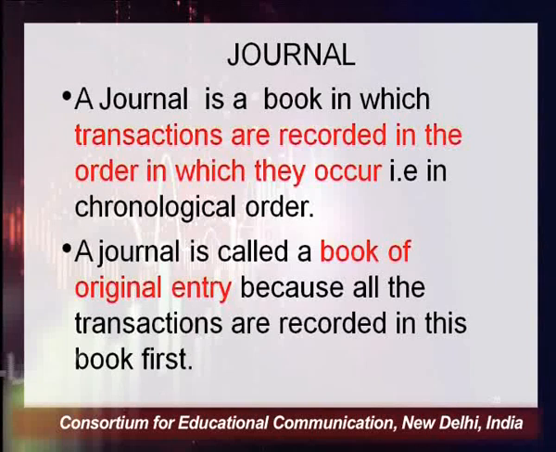Let's come to the journal. What is journal? A journal is a book in which transactions are recorded in the order in which they occur, that is in a chronological order. A journal is called a book of original entry. Why is it called a book of original entry? Because all the transactions are recorded in this book first. That's why this book is known as a book of original entry.